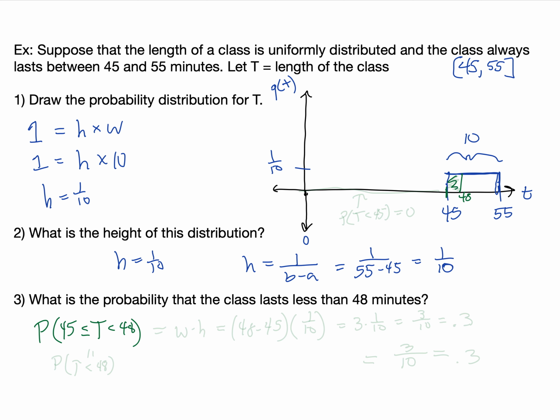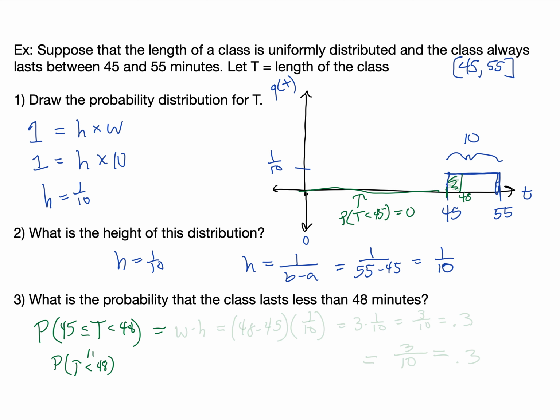If we included the stuff to the left over here, notice that the probability that t is less than 45 is 0, because we're assuming with a uniform distribution that it can only take on the values between 45 and 55.